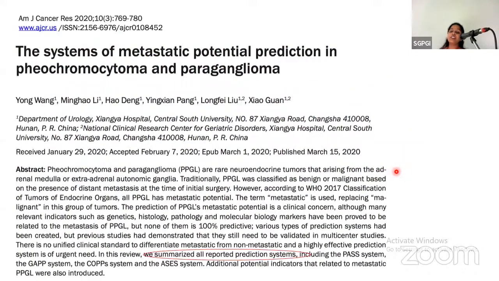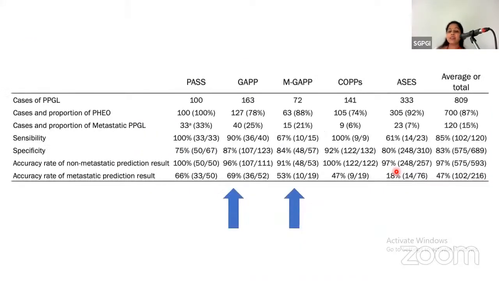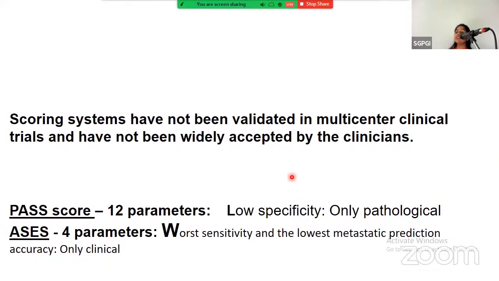Another paper in the American Journal of Cancer Research, the system of metastatic potential prediction in pheochromocytoma and paraganglioma in 2020. It says that the accuracy rate of metastatic prediction results is 66% in PASS, 69% in GAP, and 53% in MGAP. But the accuracy rate of non-metastatic prediction is 100% in PASS, 96% in GAP, and 91% in the MGAP system. So the scoring systems have not been validated in multi-center clinical trials and have not been widely accepted by clinicians.